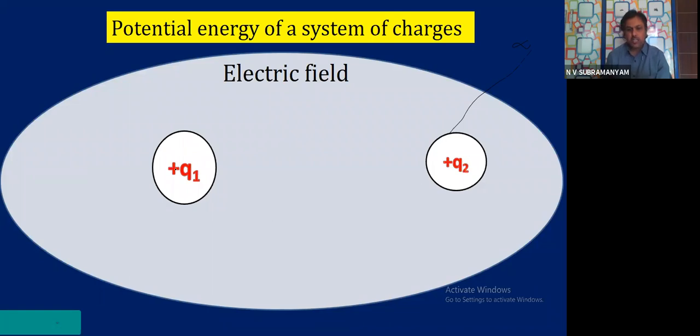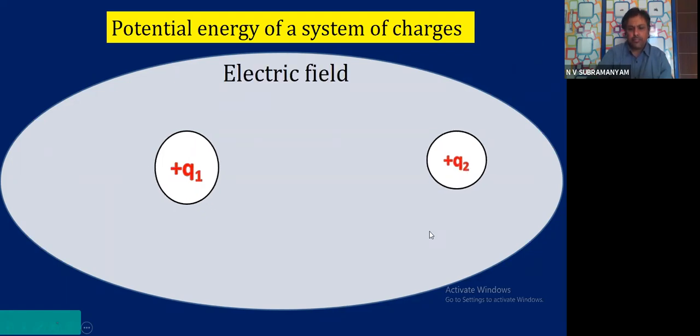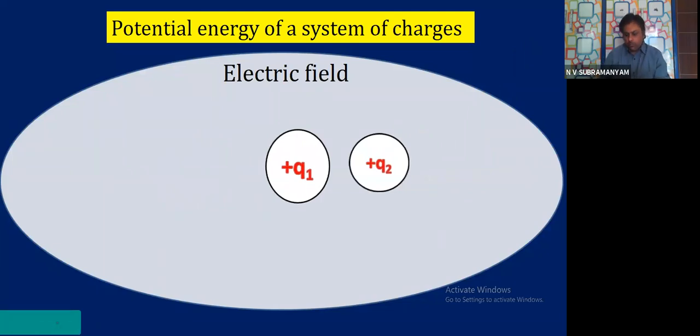Now this and this, they will be always repelling with each other. F denoting repulsion force. This is positive, this is positive. Will there be repulsion between them? Yes. Now I am asking you one question. If I start bringing them closer, what will happen to this repulsion?